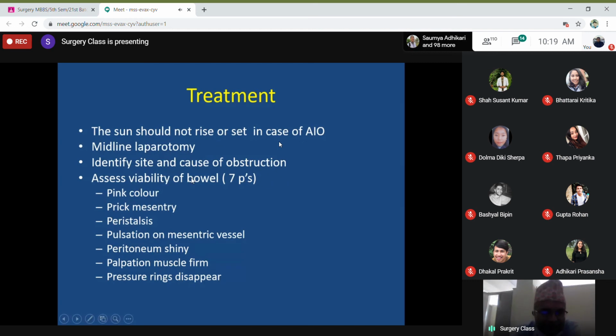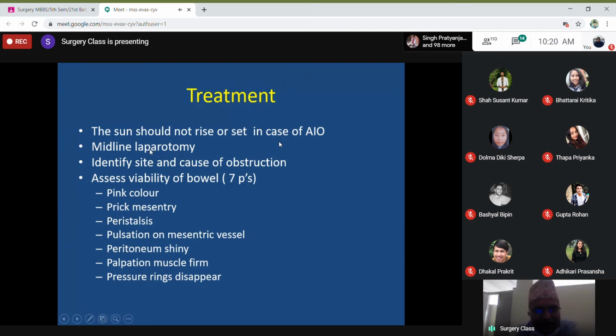Okay, and there are a few things you need to remember. There is a saying, very good saying, that the sun should not rise or set in case of acute intestinal obstruction. Please understand this concept. If you see the patient in the morning, it should be treated by evening, or if you see the patient in the evening, the surgical management should be completed before next morning. So sun should not rise or set in case of obstruction. That is the meaning of that saying.